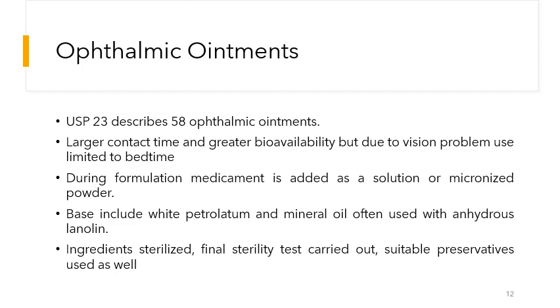All the ingredients of the ophthalmic ointments should be sterilized. They should be free from microorganisms. Even if they are sterilized, the final preparation should also go for the sterility test to verify that the final product is free from microorganisms.